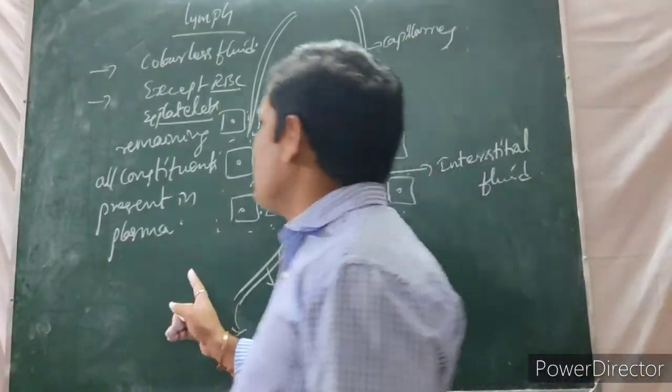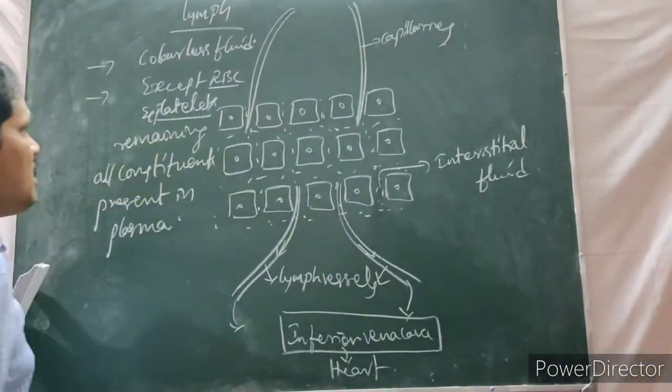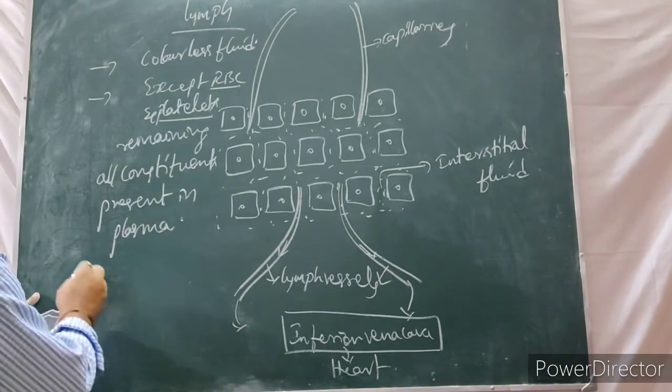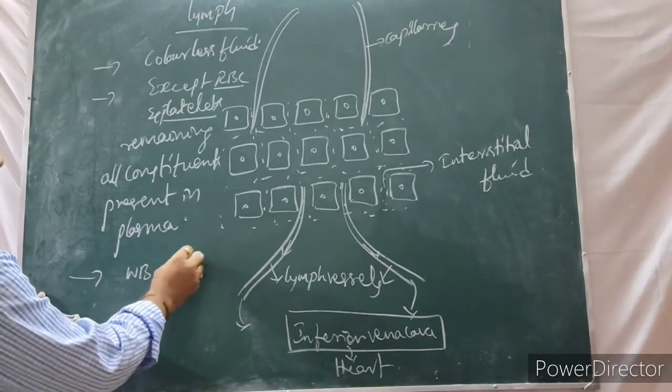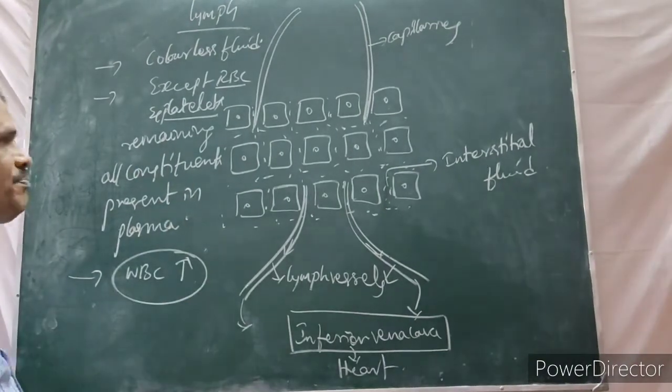So, here white blood cells are majorly present in lymph.